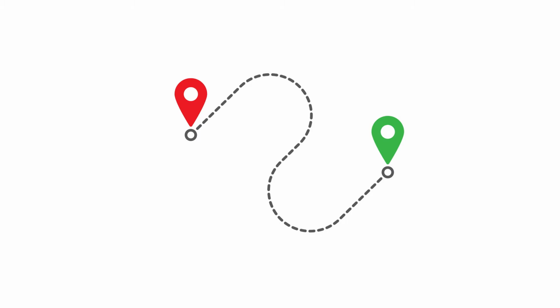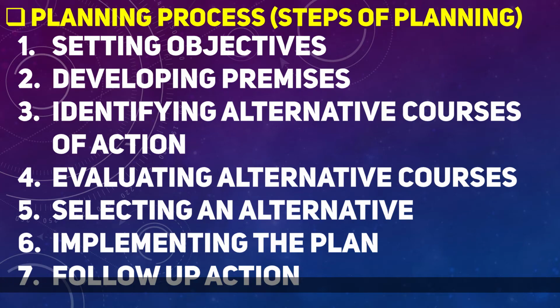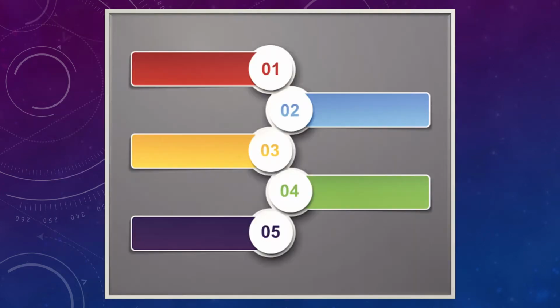The middle part between the start and the end is nothing but steps or a process. Suppose we link it to preparing Maggi, it has certain steps. Like that, a plan has certain logical steps. But the important thing is, unlike features, advantages, and disadvantages, you can't change the steps. In a plan, you must write in order. So keep that in mind. Let's start the steps of planning.